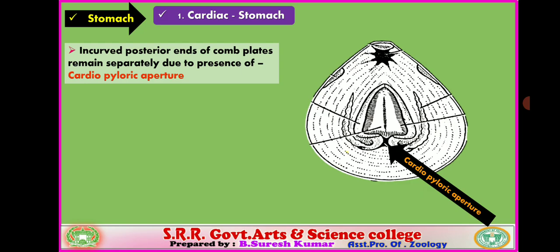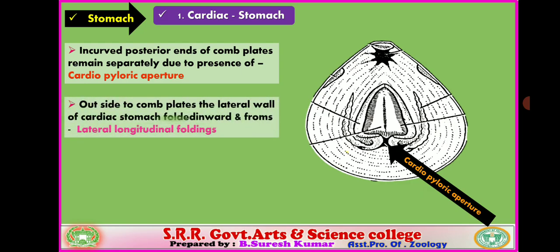You verify in the visual representation. So at the cardiopyloric aperture the comb plates remain separate. Outside the comb plates, the lateral wall of the cardiac stomach folds inward and forms lateral longitudinal foldings.